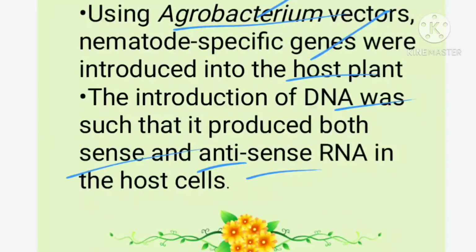Instead of one strand, as DNA usually produces a single mRNA strand, here double stranded dsRNA will be formed. One is sense and another one is anti-sense. So two strands are produced, that is why the name dsRNA.